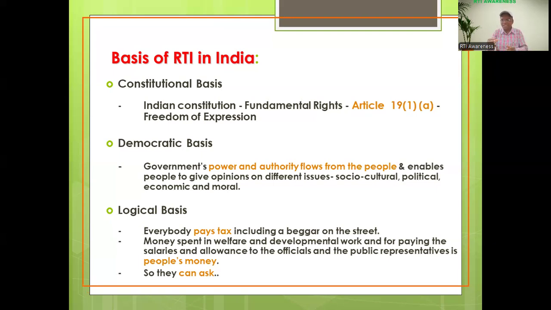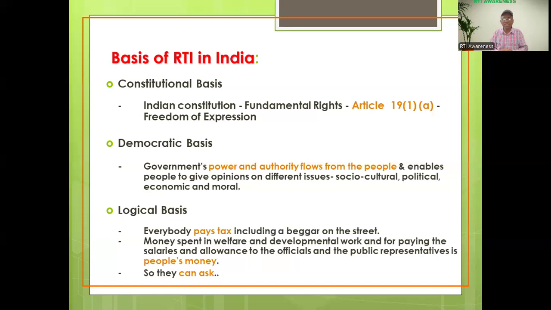Any citizen has the right to express their view before the government, without any revolution, without any weapons, without any discrimination, right? So this is the constitutional basis.